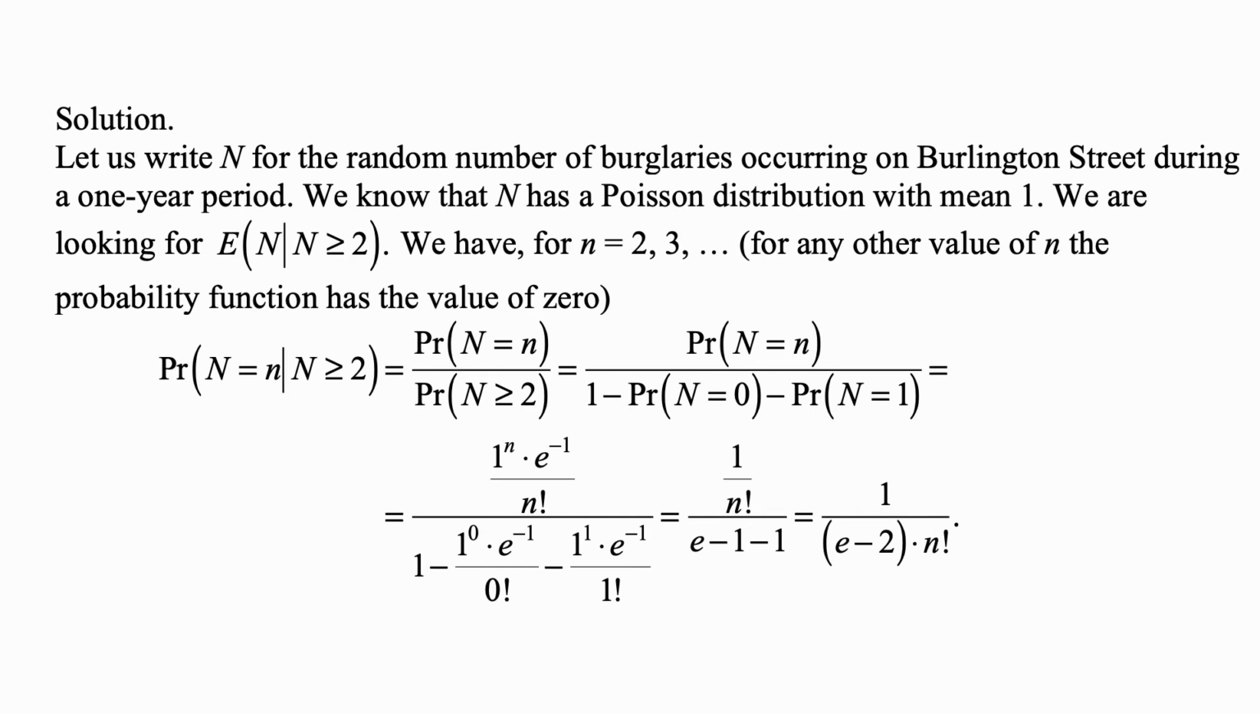And now we multiply the top and the bottom by e. So e times e to the minus 1 makes it 1, and 1 to the nth is 1, and the top becomes 1 over n factorial. And at the bottom we have e times 1 is e. e times e to the negative 1 is 1, so the second expression becomes 1 times 1 over 1, and that's 1. And the third expression also becomes 1 times 1 over 1. So we get 1 over n factorial divided by e minus 2, and that's 1 over e minus 2 times n factorial. And that's the probability function of this conditional random variable.